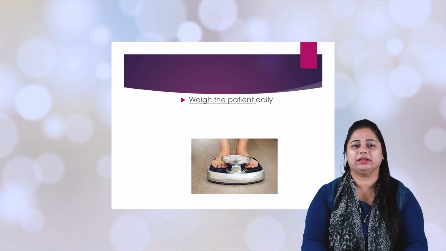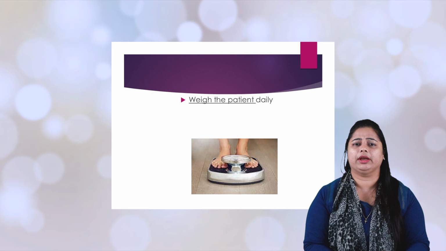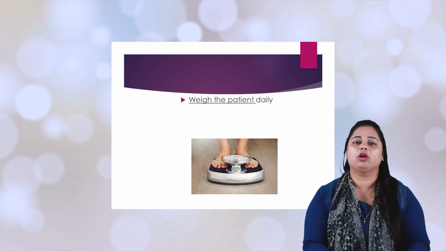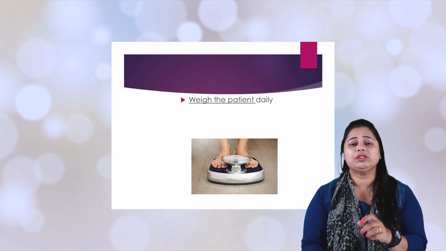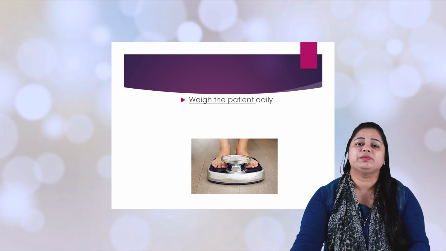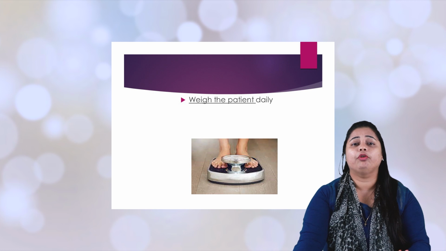I already said that fluid is overloaded, but that doesn't mean the patient should not get fluid. Fluid balance is one job of the RN, who has to check the patient's daily weight as well as maintain an intake output chart, recording it every 24 hours.